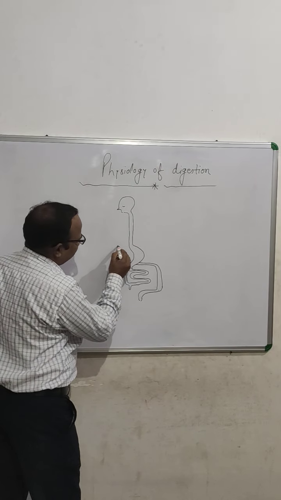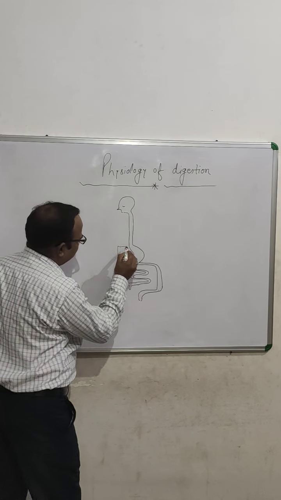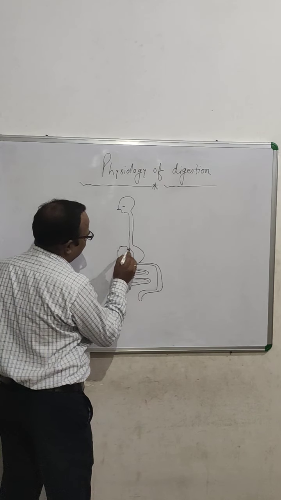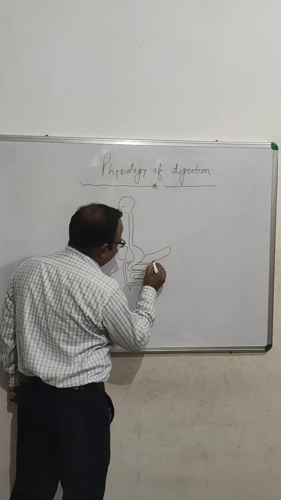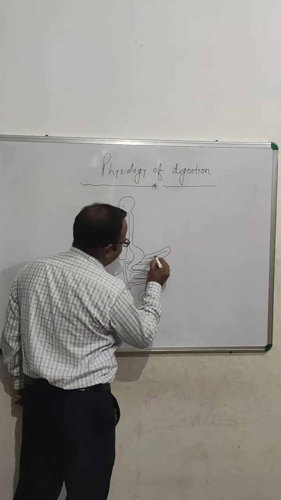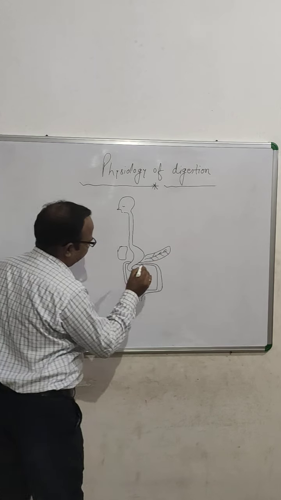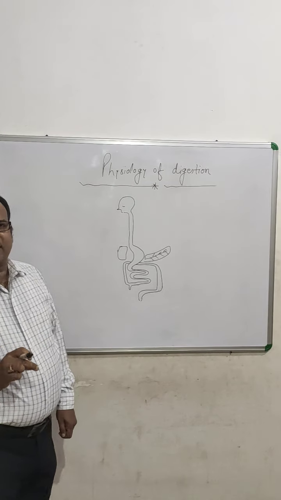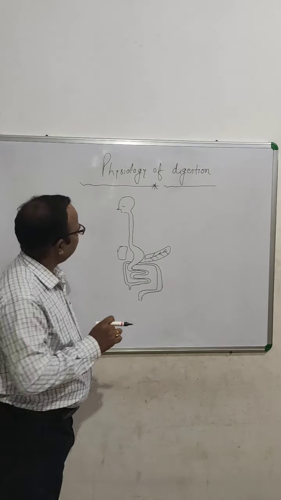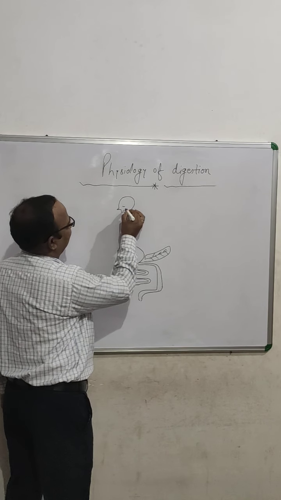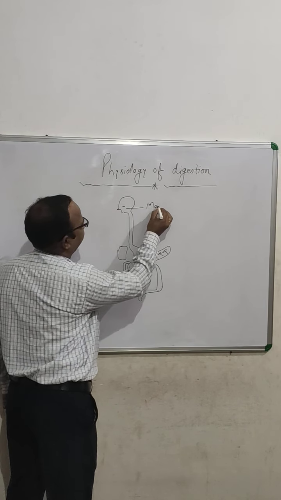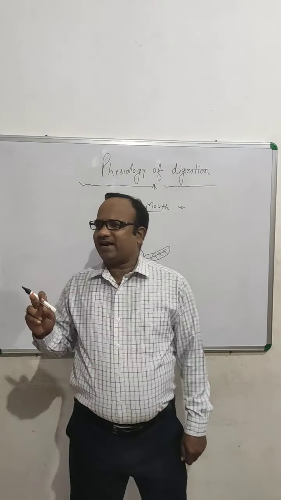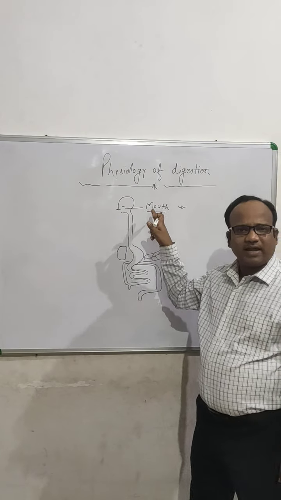Apart from all these, there is a presence of one more digestive organ, that is liver, and on this side there is pancreas. I am just going to start how the digestion taking place. Actually, the digestion starts at this level, that means in the region of mouth. The first digestion is starting at the level at this organ in the mouth.